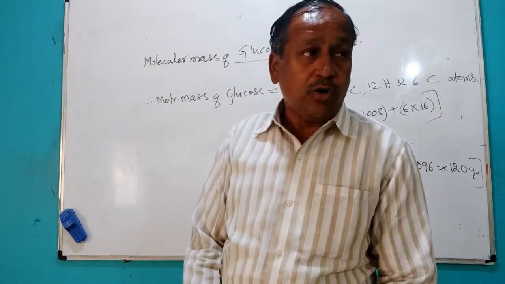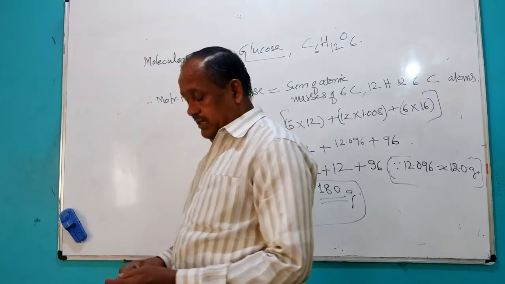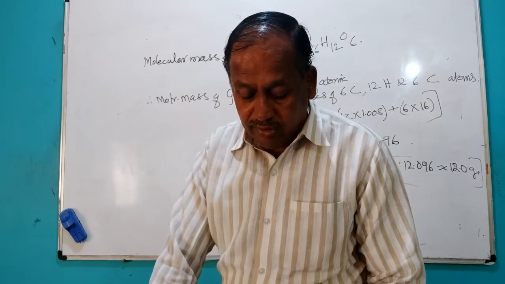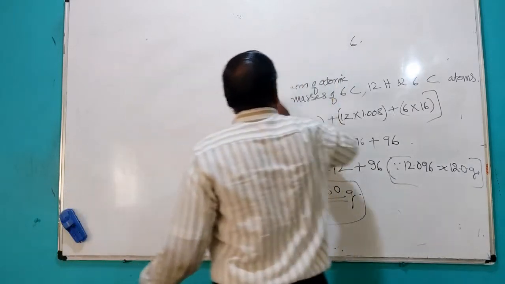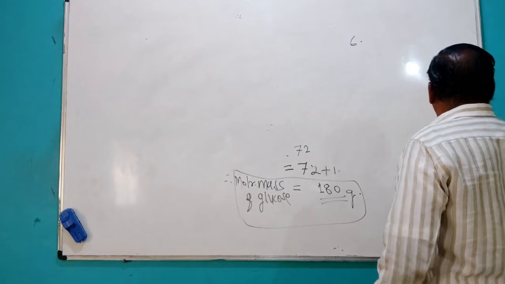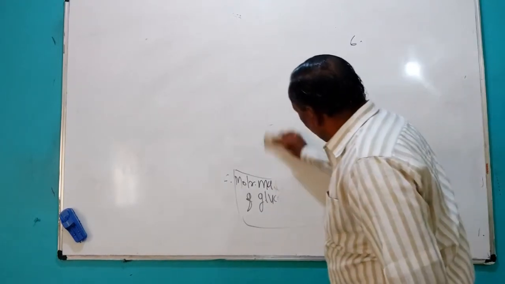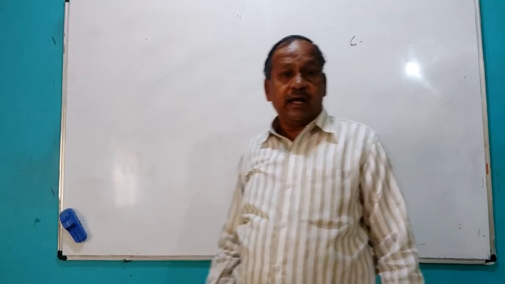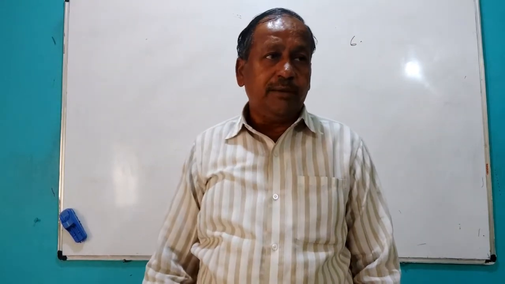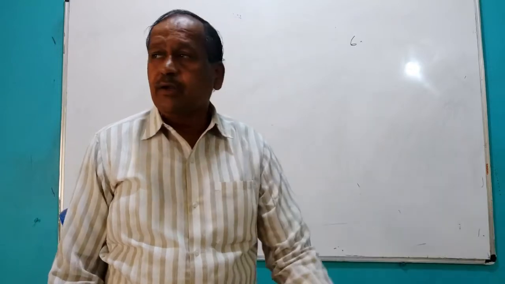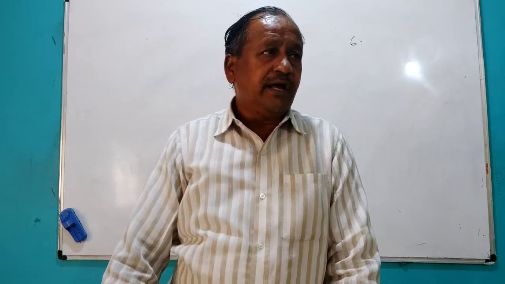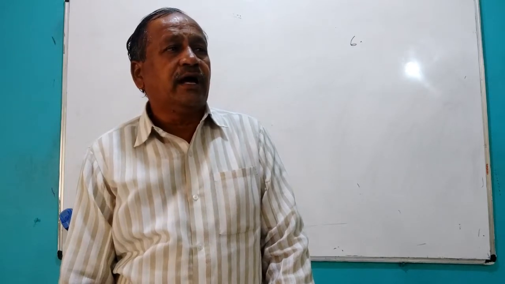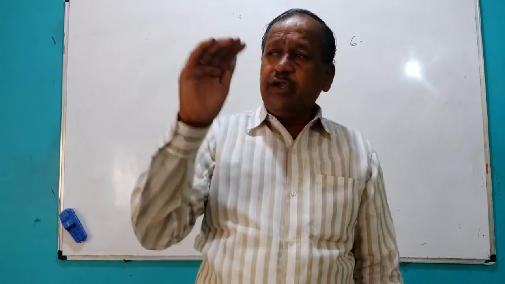After knowing the atomic mass and molecular mass, one more concept is there, that is the mole concept. We'll see the mole concept and molar mass. If you go to the market to purchase bananas, you ask the person selling bananas how many rupees for a dozen.